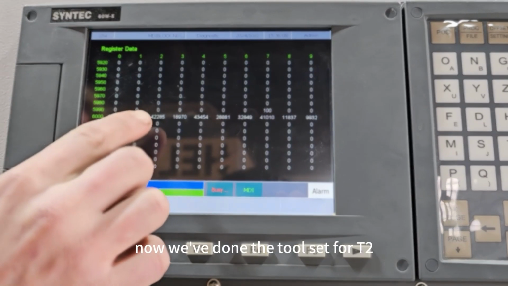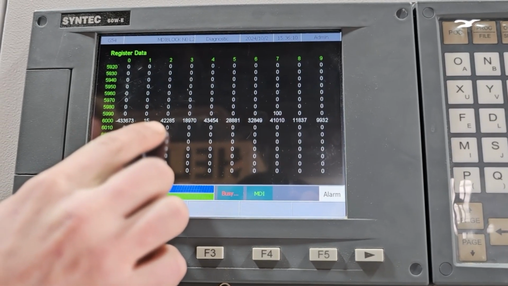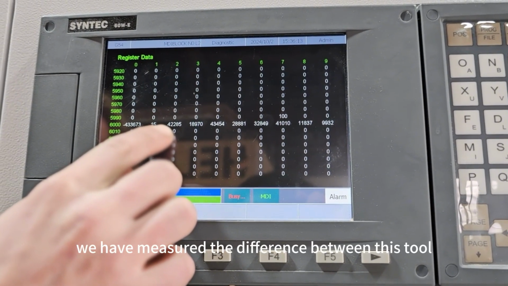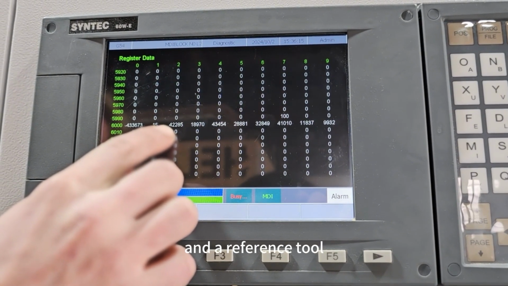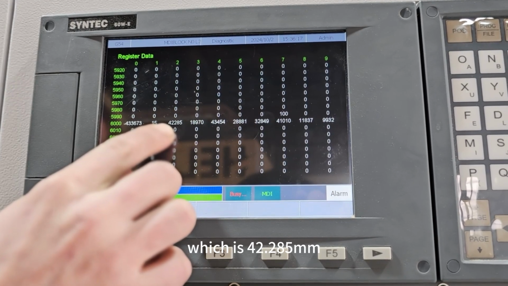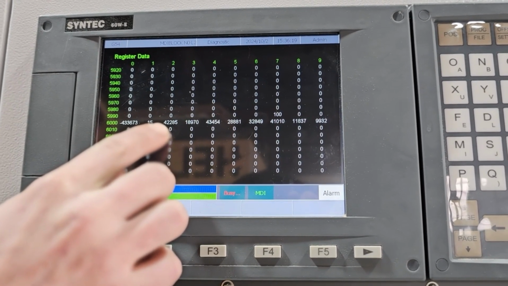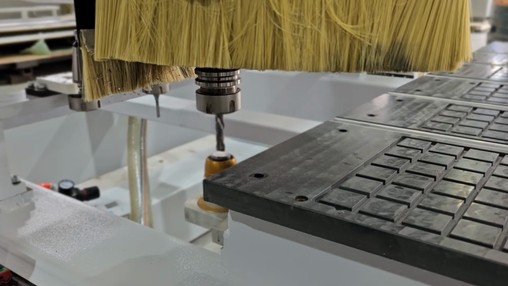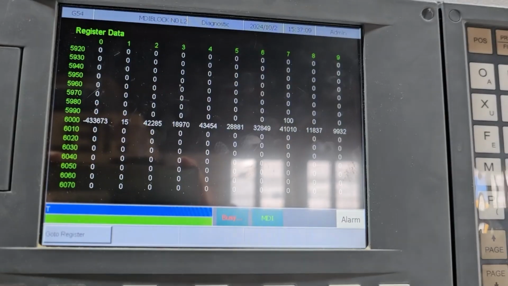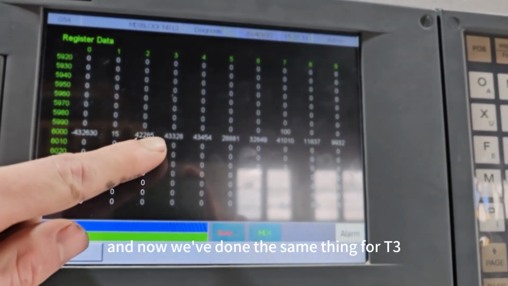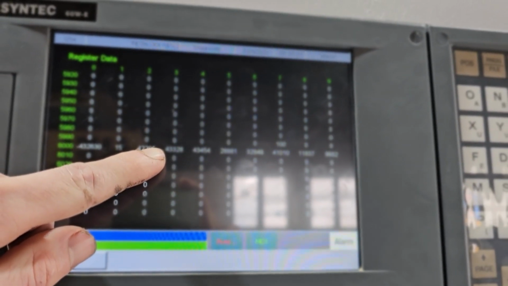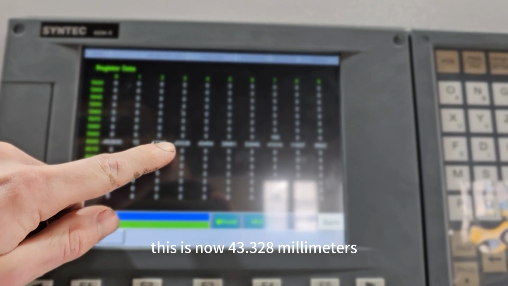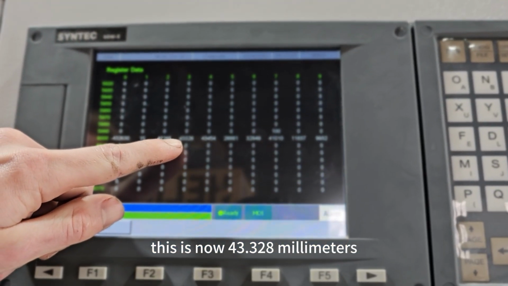Now we've done the tool set for T2, we have measured the difference between this tool and the reference tool, which is 42.285 millimeters. And now we've done the same thing for T3. This is now 43.328 millimeters.